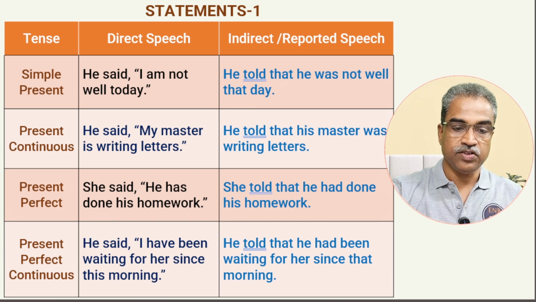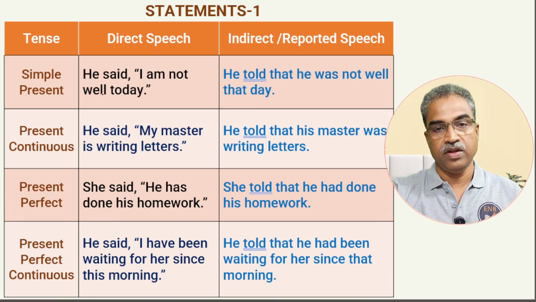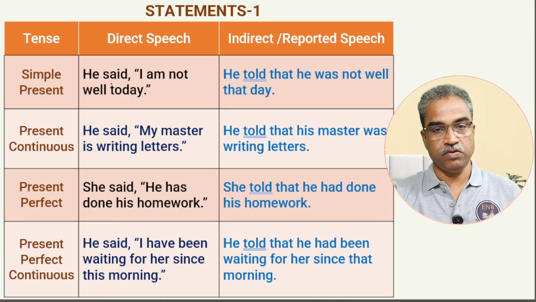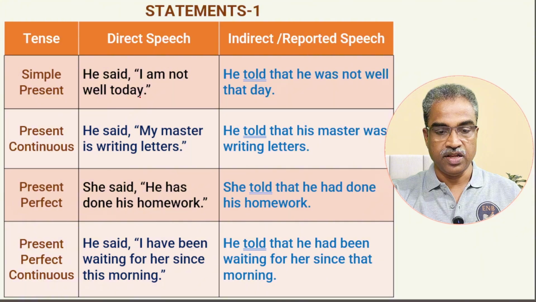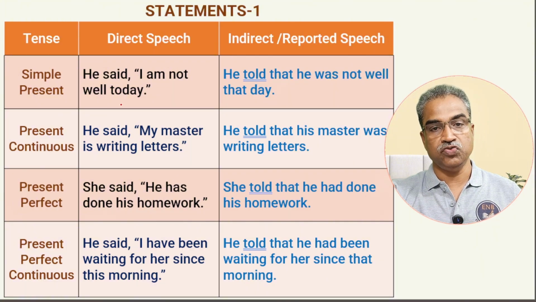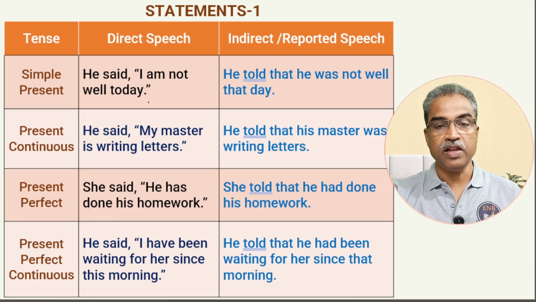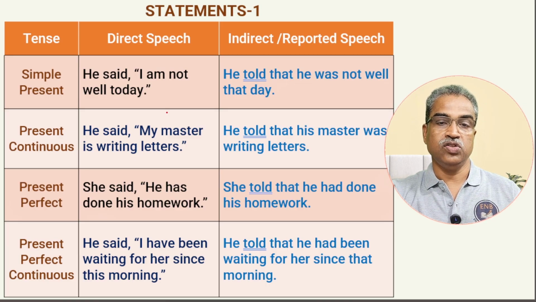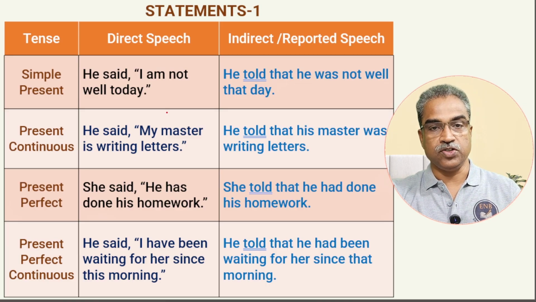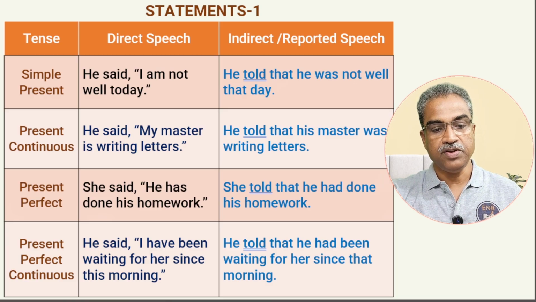All right. So in the simple present tense, we have this question. He said, of course, said is the reporting verb, which is in the past tense, I am not well today. So I am not well today is a simple present tense. Now, when you change this into reported speech or indirect speech, one and the same, how will it be?